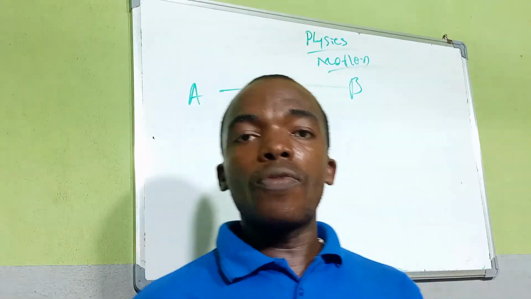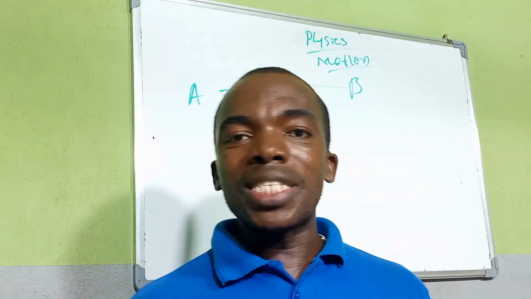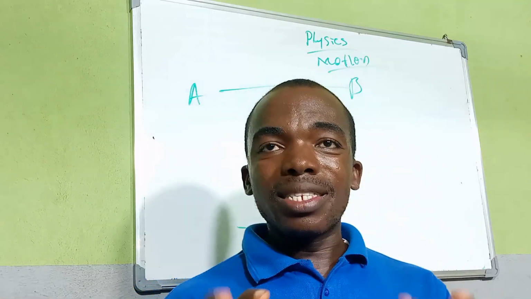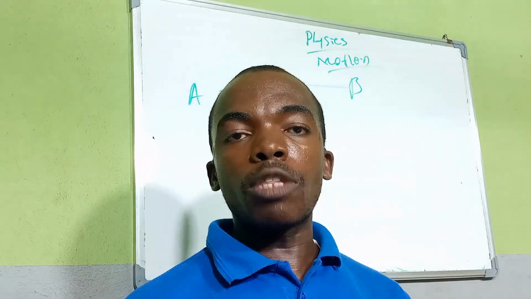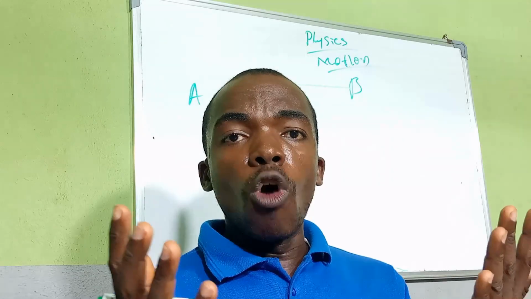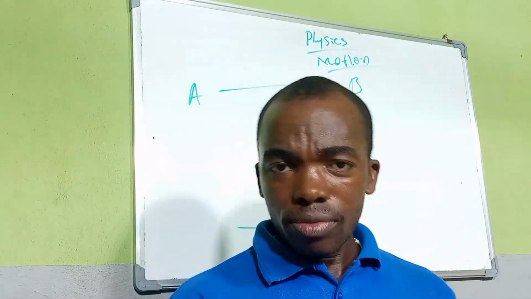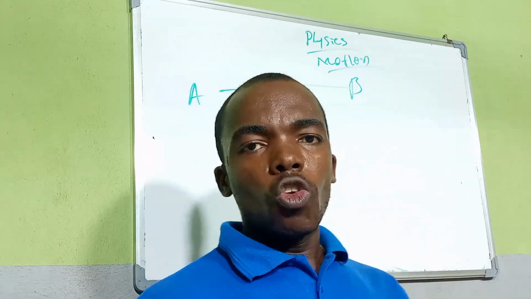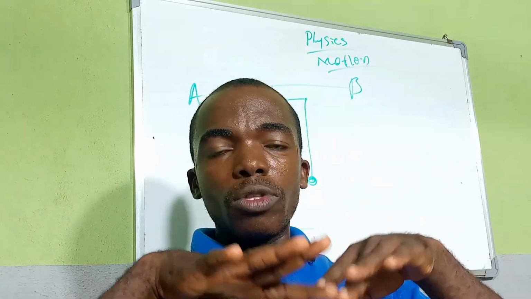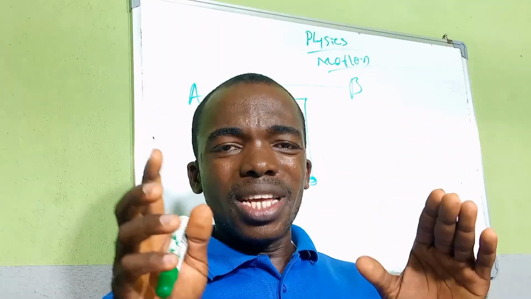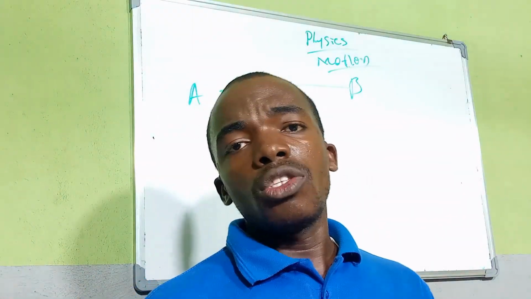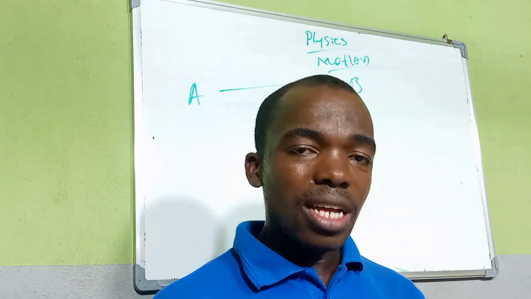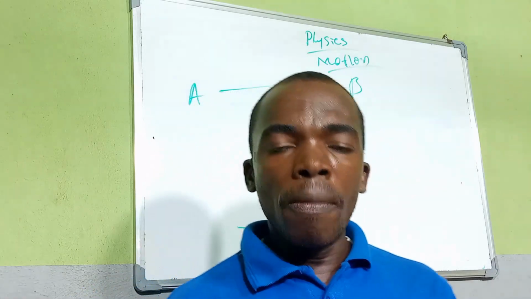An example of a random motion is the motion of dust particles, the motion of gas molecules. When gas is released into the atmosphere, you see the motion of the gas, like your smoke that is coming out from your exhaust. As it is released into the atmosphere, you begin to see that the smoke particles move randomly. They don't have direction. Do you understand? So we call it a non-directional movement. It is called a zigzag motion or a random motion.